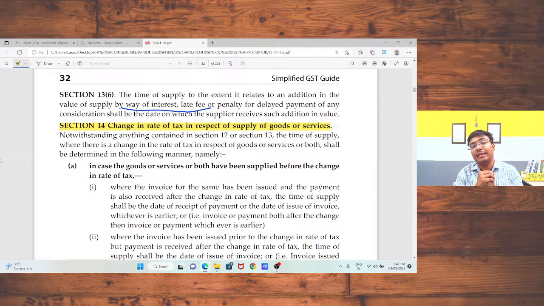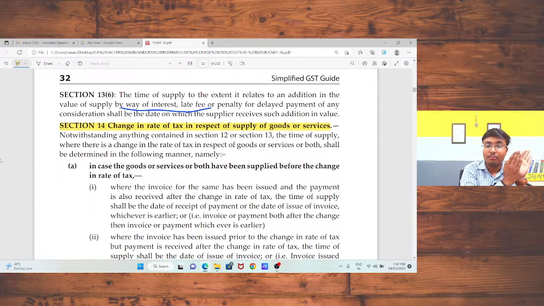Now, section 14, change in rate of tax in respect of supply of goods or services. Just take an example. If I had provided the goods and after delivery of goods the rate of tax has changed, and the payment or invoice is still due, the question is what will be the rate of GST?